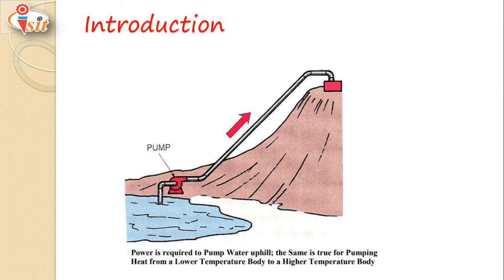The water from the lake will not flow automatically uphill. That's why we require a pump. Similarly, in order to run a refrigerator or air conditioning, we require an external agency, that is, a compressor, and that compressor works on electricity. With the help of the compressor we extract heat from the low temperature body, and with the help of the condenser that heat is rejected to the high temperature body, that is, the atmosphere.